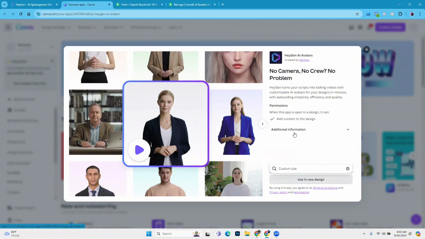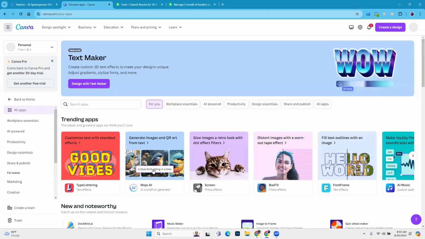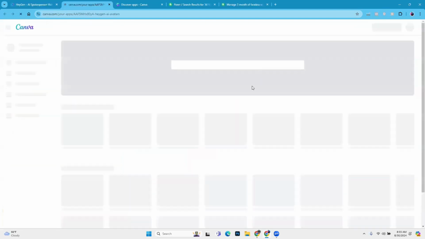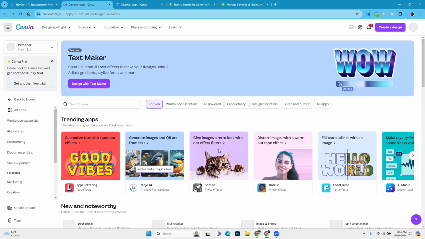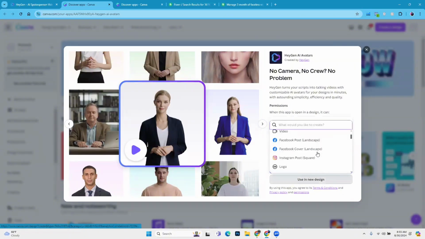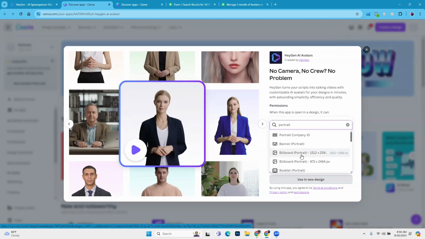So you can integrate Canva with additional information, use a new design, thumbnail, portrait, video.